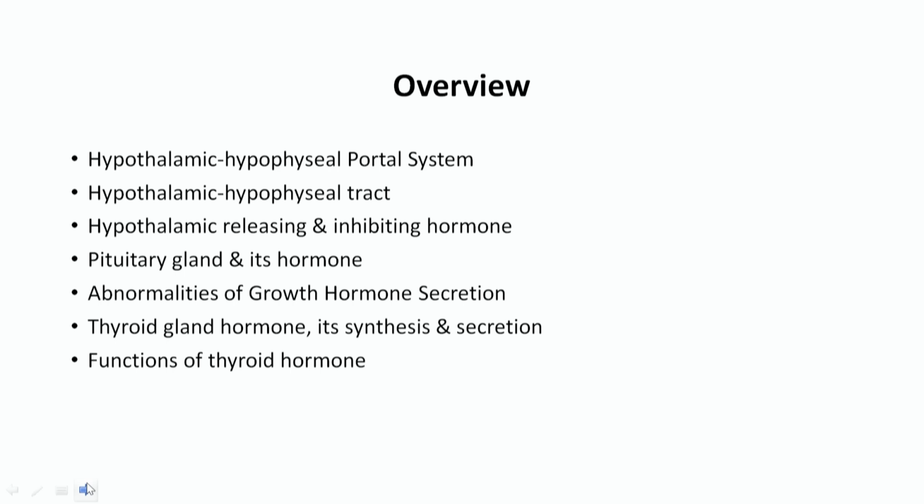Then we will see the hormones secreted from the pituitary gland, and we will discuss in brief certain hormones, especially growth hormone. And then we will see what the thyroid gland is, what hormones are secreted from it, how the synthesis of thyroid hormone takes place, and what its functions are. All these things we will try to discuss in this particular class.